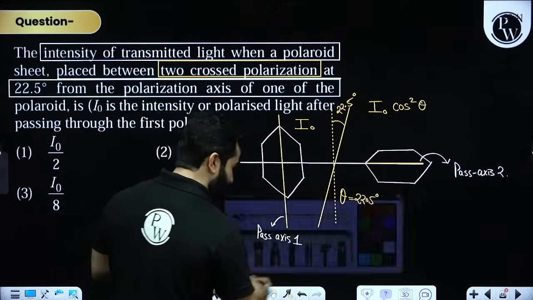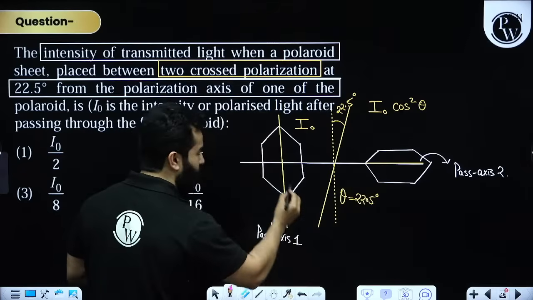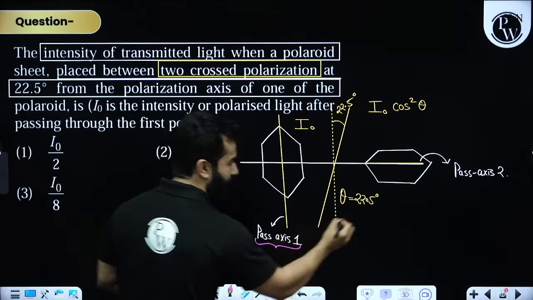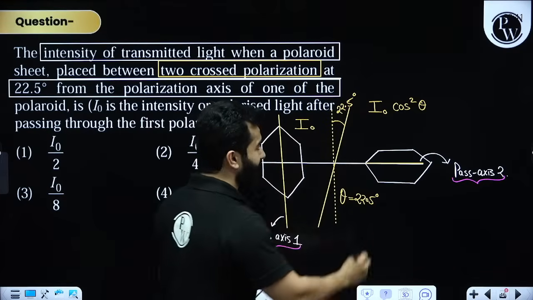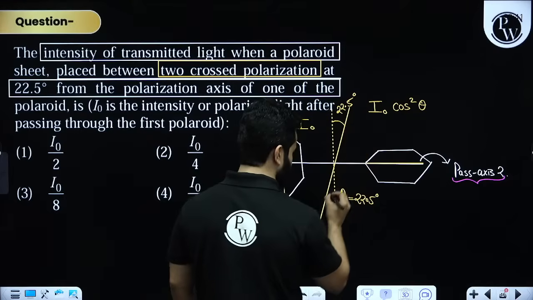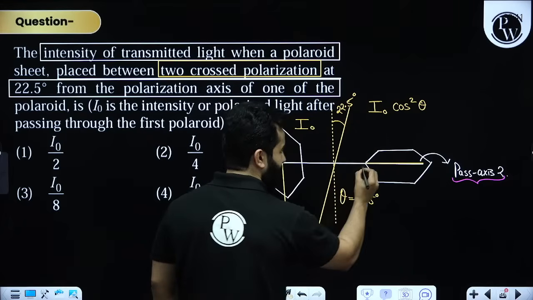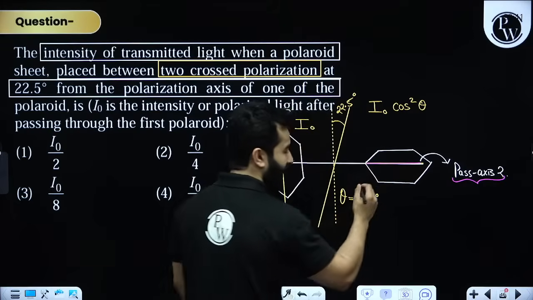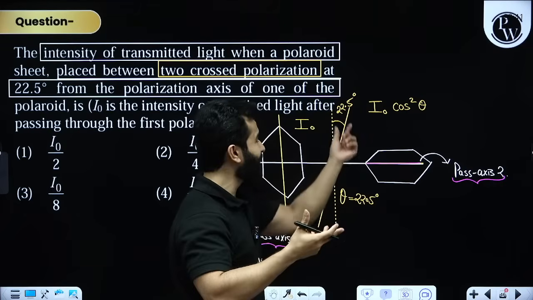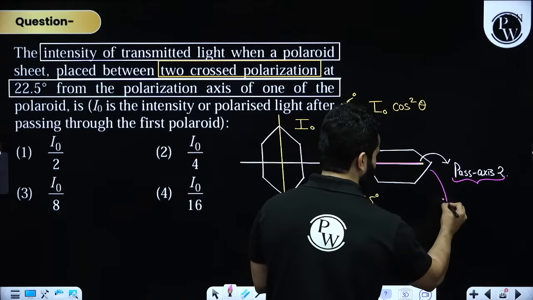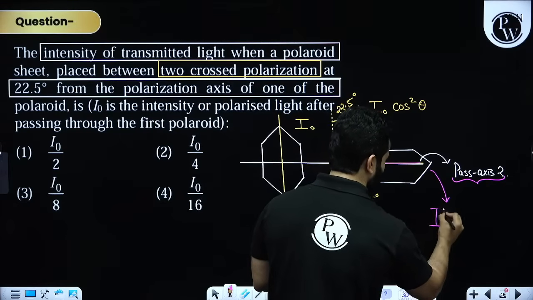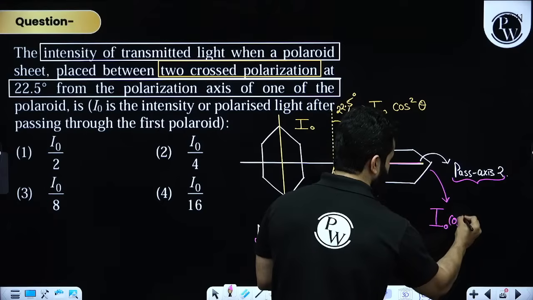Now, please understand, the angle between pass axis 1 and pass axis 2 is 90 degrees. So what is the angle between this axis and this axis? That is going to be 90 minus theta. Is that correct? So finally after this, intensity will become I naught cos square theta.